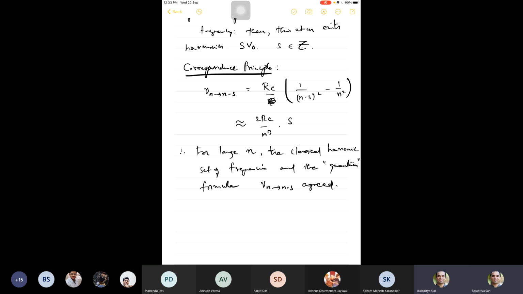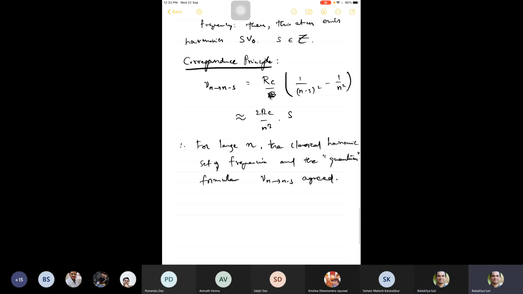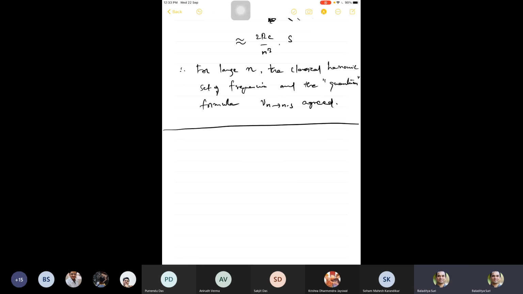And it is this correspondence which he used as the central pillar of all his subsequent analysis. Okay. So here is what he did.